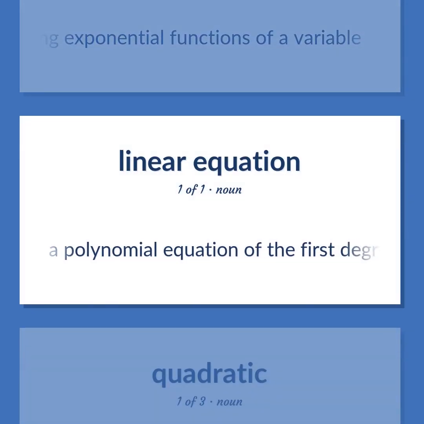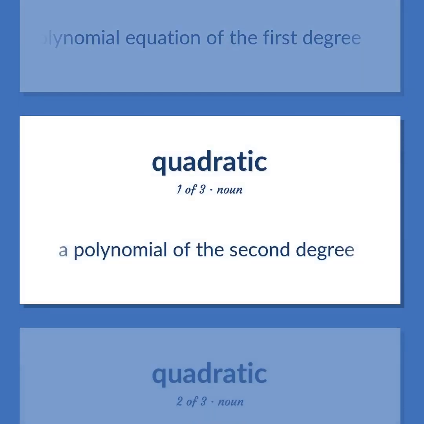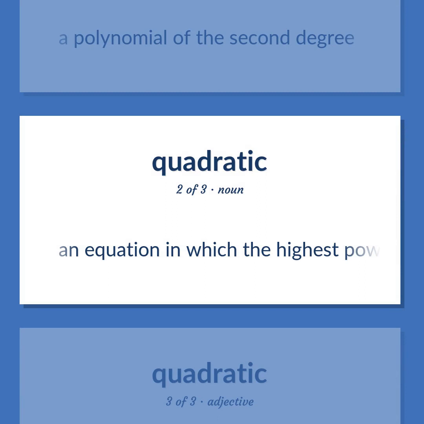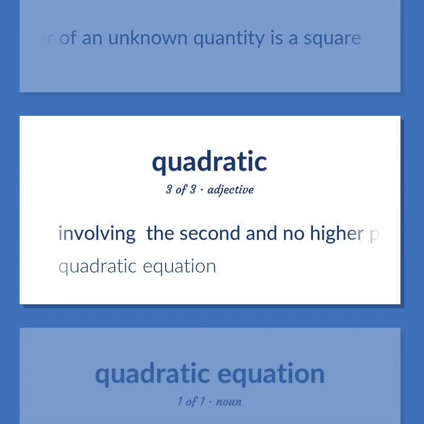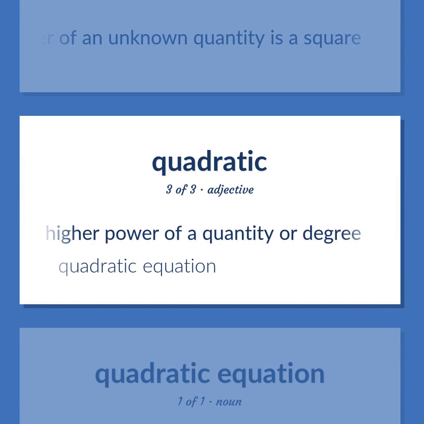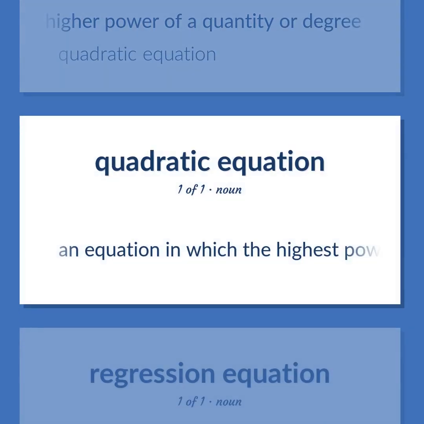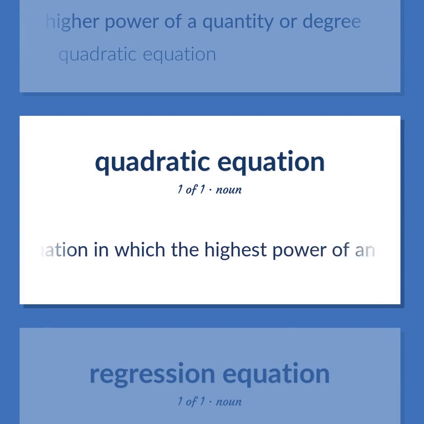A polynomial equation of the 1st degree. A polynomial of the 2nd degree. An equation in which the highest power of an unknown quantity is a square. Involving the 2nd and no higher power of a quantity or degree. Quadratic equation.